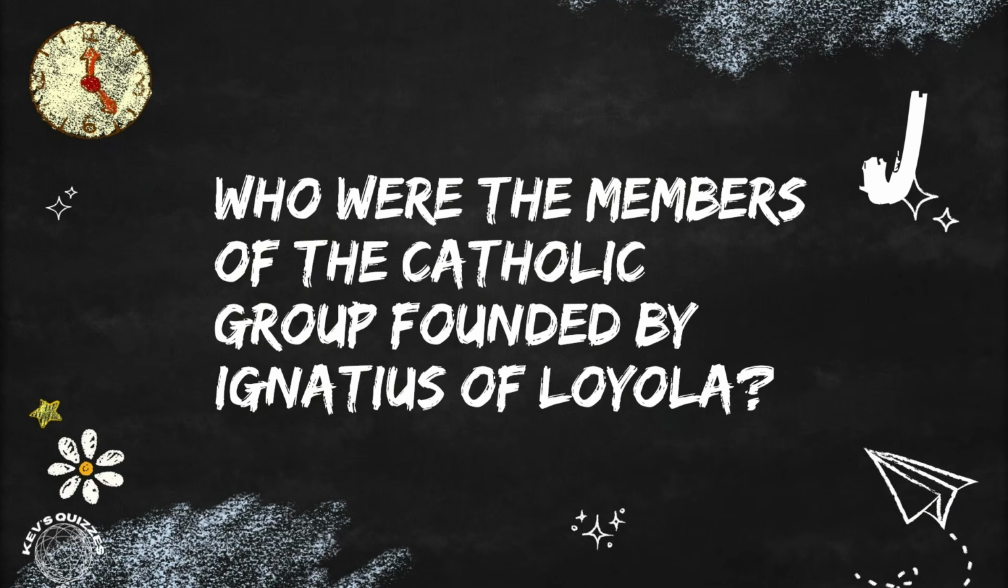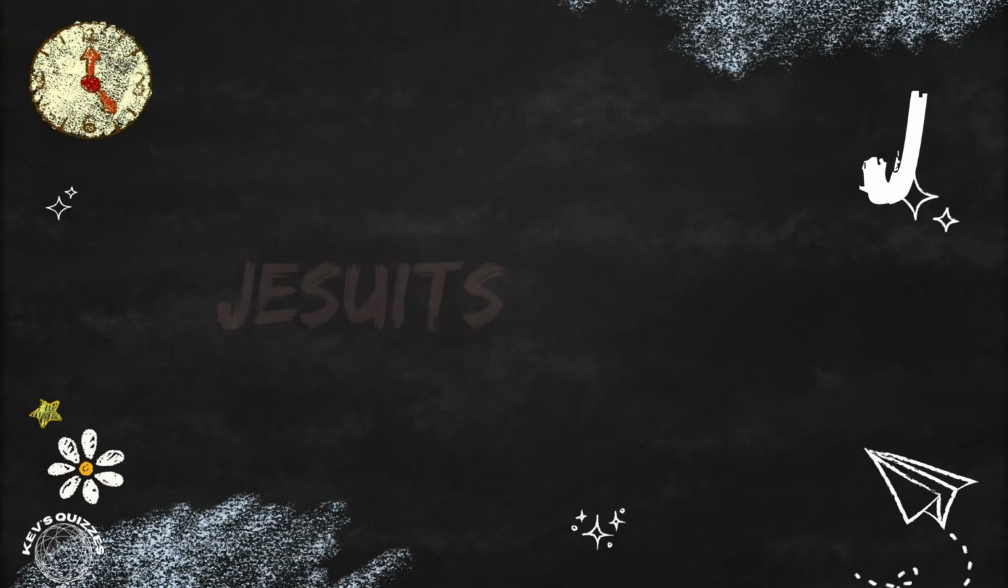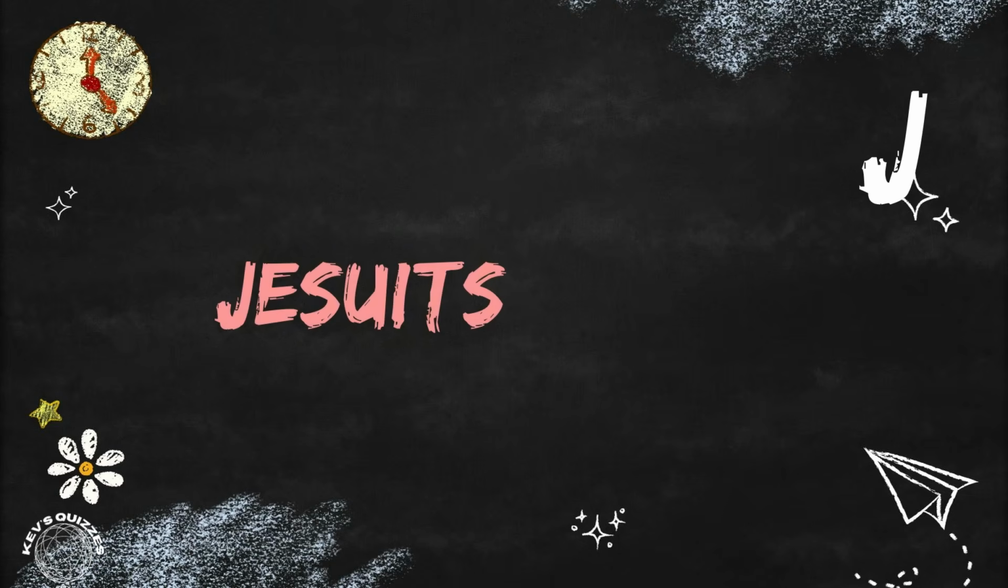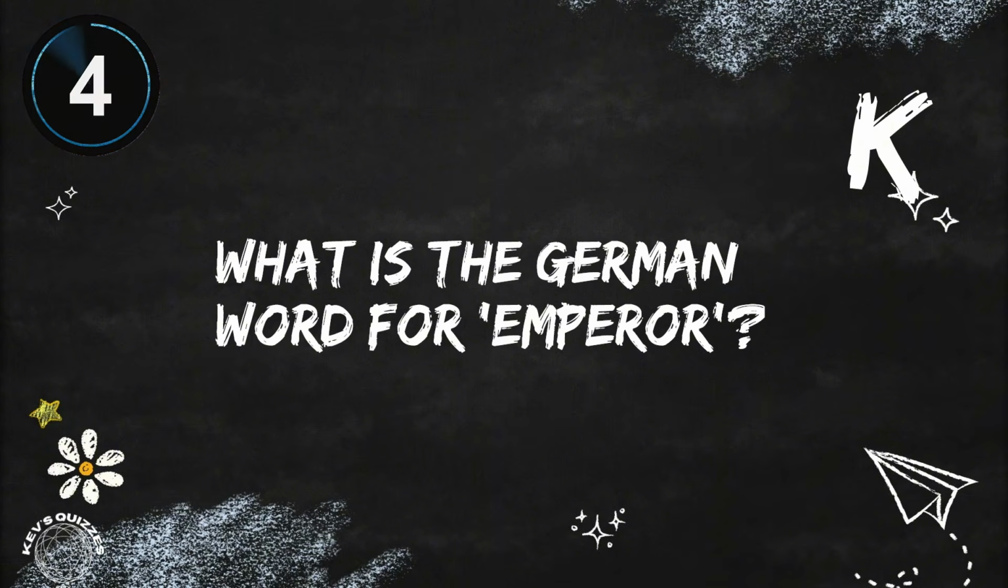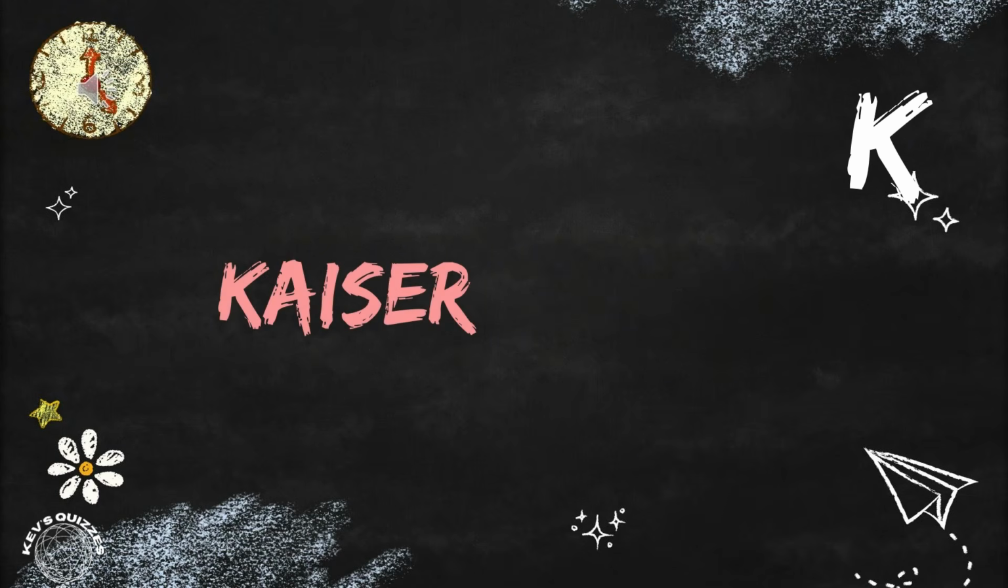Starting with the letter J, who were the members of the Catholic group founded by Ignatius of Loyola? They were the Jesuits. Next is the letter K. What is the German word for emperor? That's Kaiser.